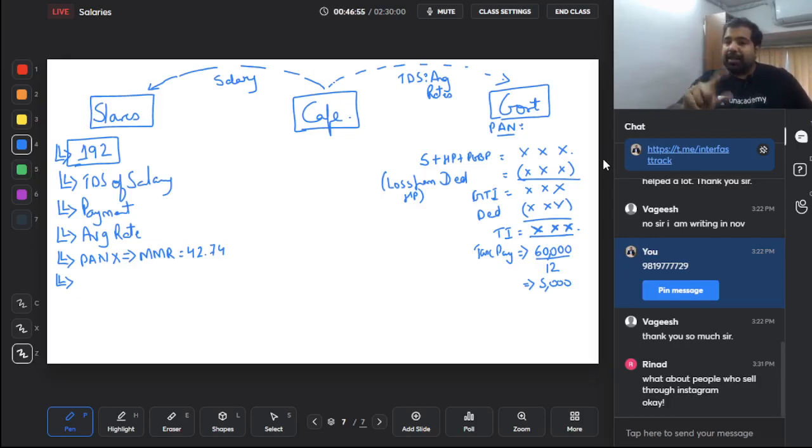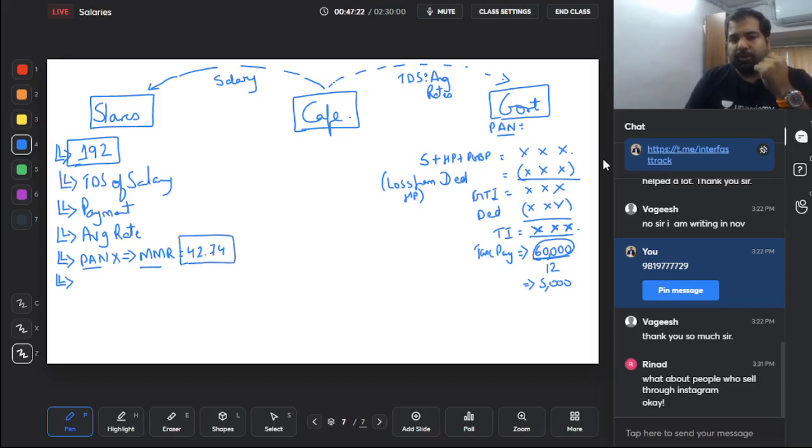But guys, this is an estimate at the start of the year. What if this changes? What if I have more deductions or less deductions? Then if there is any difference, they have calculated 60,000 rupees as a tax. What if ultimately you have to pay 2,000 more, you will have to pay on your own. And what if ultimately you have to pay 55,000, then you can take a refund of that 5,000. If you don't give the PAN, then there's a huge punishment of maximum marginal rate of 42.744%. This is section 192.